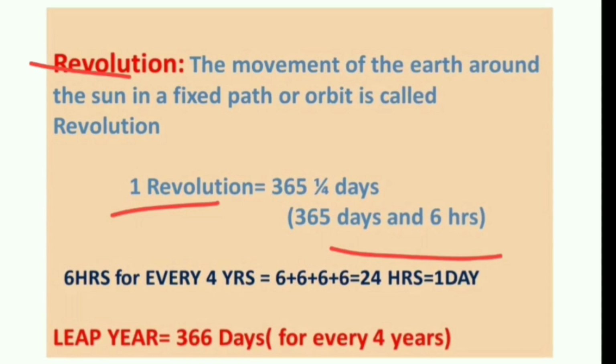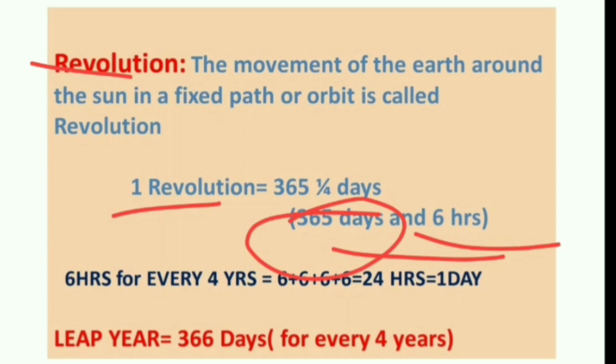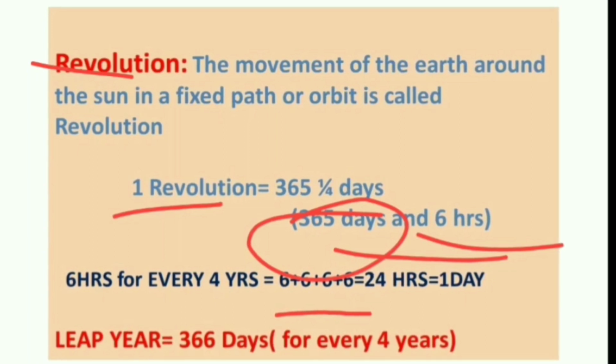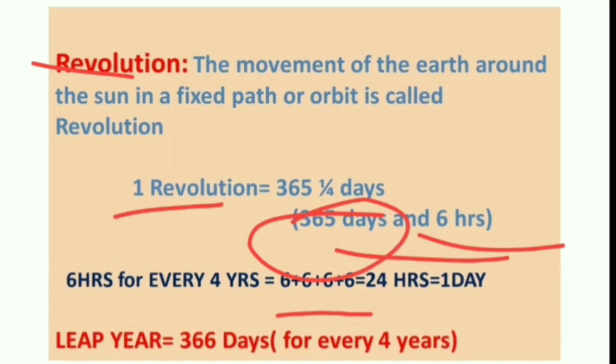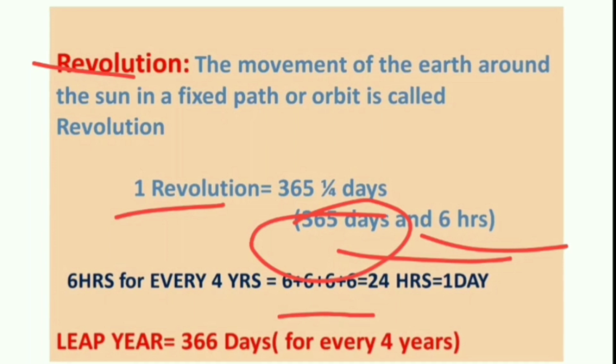But for our convenience, we consider 1 year equal to 365 days, and the rest of 6 hours for every 4 years, that is 6 plus 6 plus 6 plus 6, we can say 24 hours. It means 1 day. And this additional day is added after every 4 years to the month of February. And that is called a leap year. So we all know a leap year has 366 days.